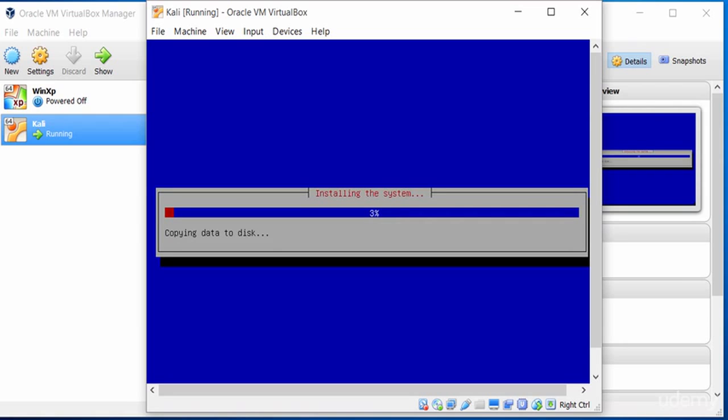So while this installation is going, this might take a little bit of a while. That means we've partitioned our hard drives correctly. We've got the 3 partitions, a boot area, a swap area, and a free space area. And I will let this Kali Linux install, and we will see you in the next video.